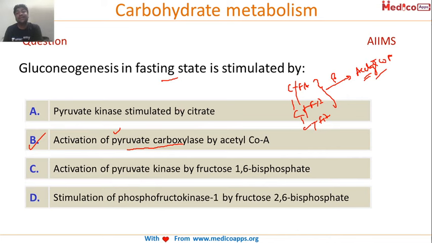Now, pyruvate kinase is stimulated by citrate. This is not correct. And even this, pyruvate kinase by fructose 1,6-phosphate. All these are wrong. The correct answer is B. Very good.